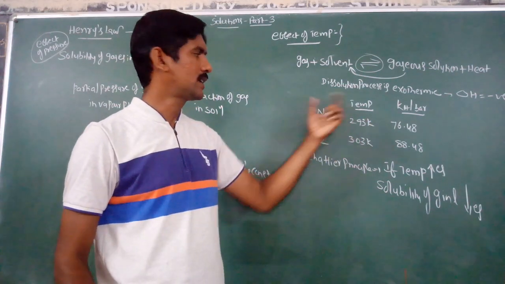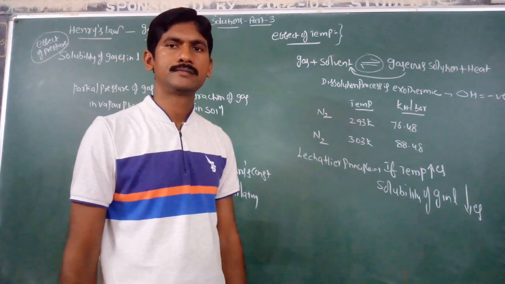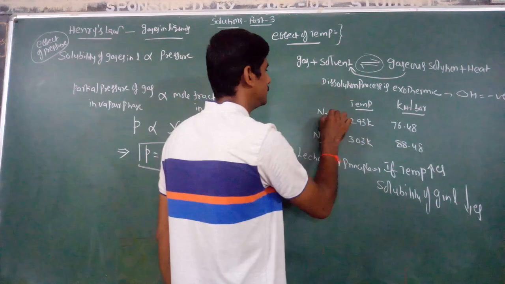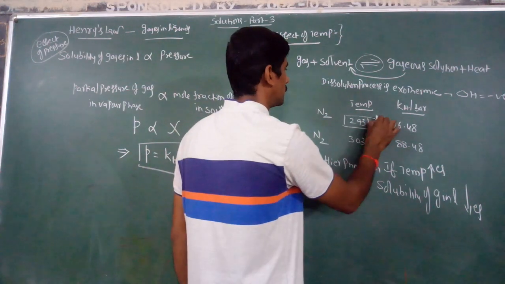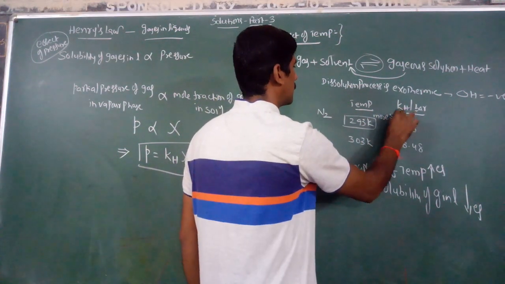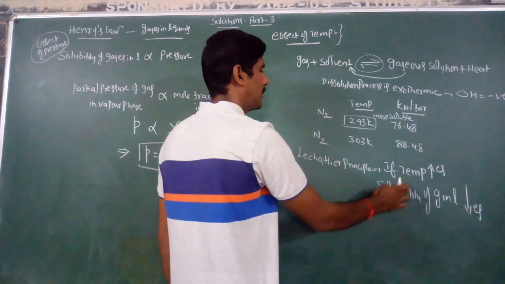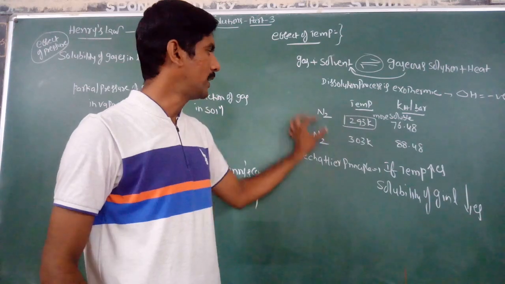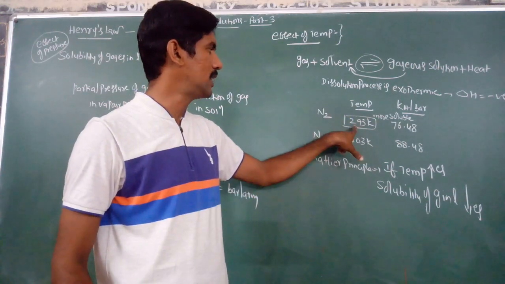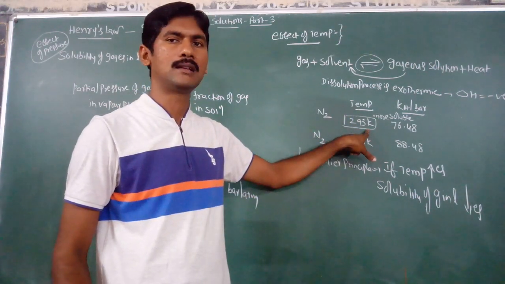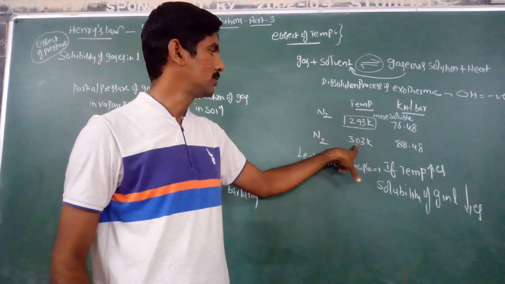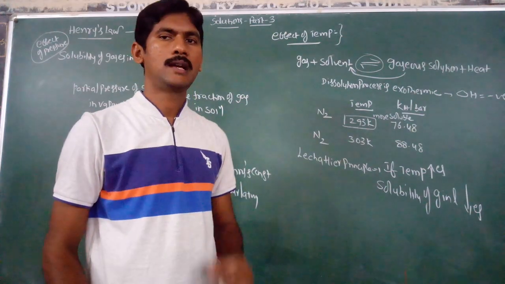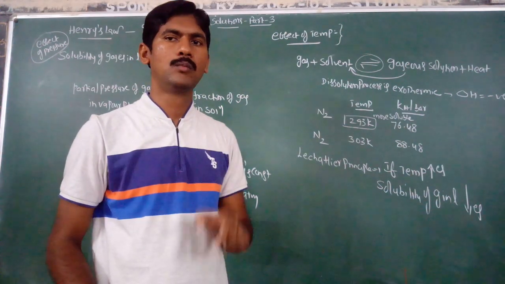So at which temperature is nitrogen gas more soluble? At 293 Kelvin, because as temperature increases, solubility of gases in liquids decreases. Compared to 303 Kelvin, 293 Kelvin is the lower temperature, so nitrogen gas is more soluble there.